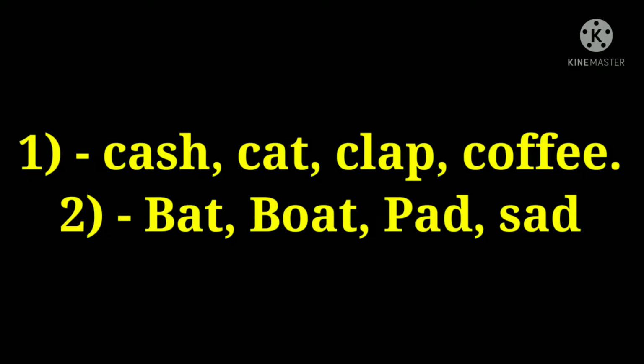So the answer of these is cash, cat, clap, coffee. This is the answer of first, and the answer of the second. In question first, 4 words are given: bat, boat, pad, sad, and the answer of this is bat, boat, pad, sad.